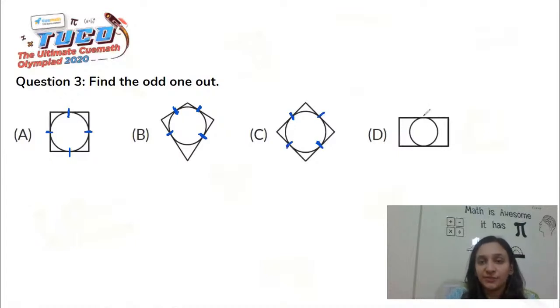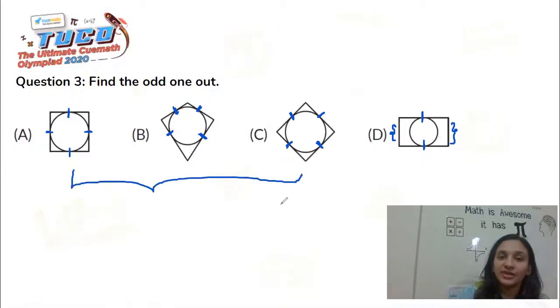But in option D, if you would see, the circle is touching only two of the sides. These two sides remain untouched by the circle. So the first three followed the same pattern of touching all the four sides of the outer shape, whereas option D did not follow the same. So this becomes the odd one out here. Hoping all of you would have again understood this question.